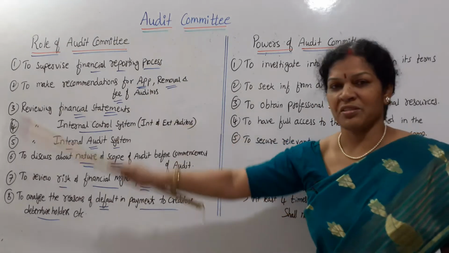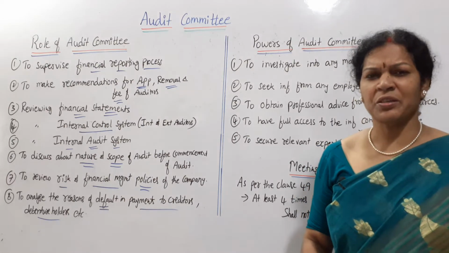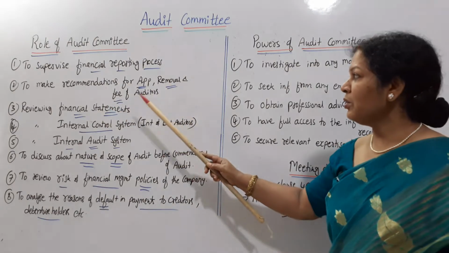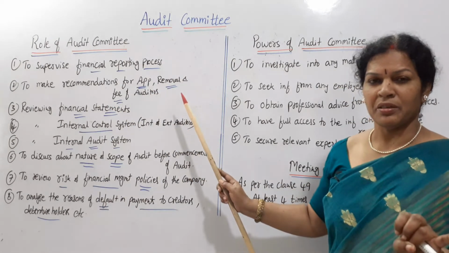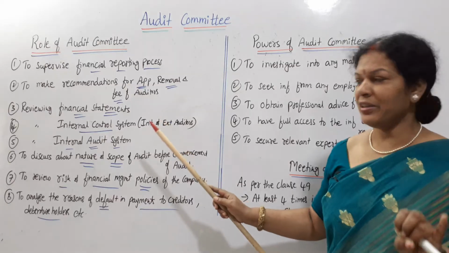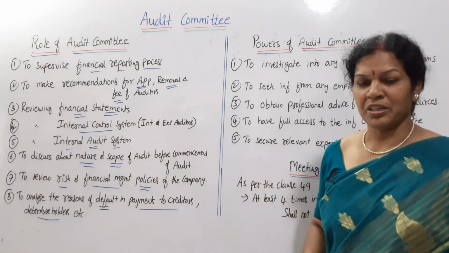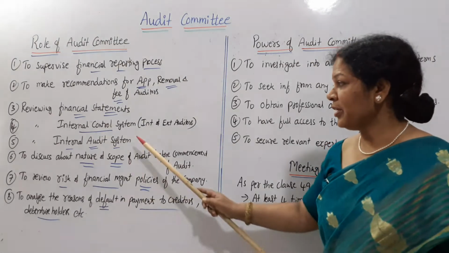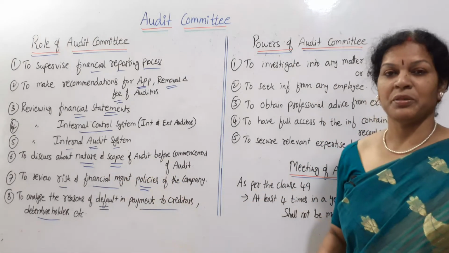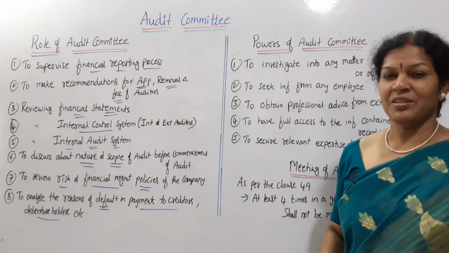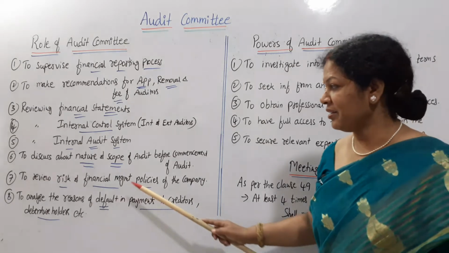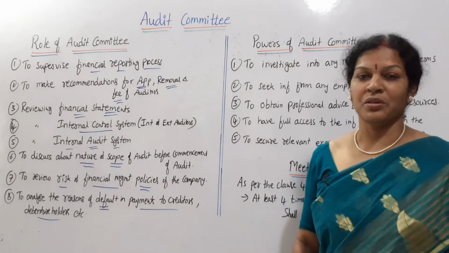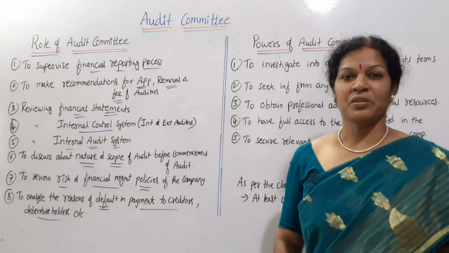Now how to remember this? Need not to learn by heart. We have studied auditing. Remember simply the points: financial reporting process they have to see, and also auditor appointment, removal, fee, financial statements they have to take care of, and also internal control system, internal auditing system, and in the same way the nature and scope before commencement of audit. These are all the general points, isn't it? Need not to learn it by heart. In the same way, risk and management policies, and any default of the creditors or debenture holders, these are the simple roles of the audit committee.